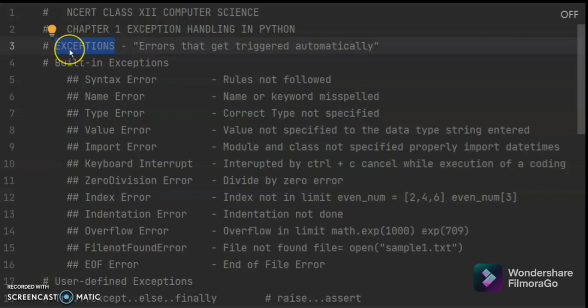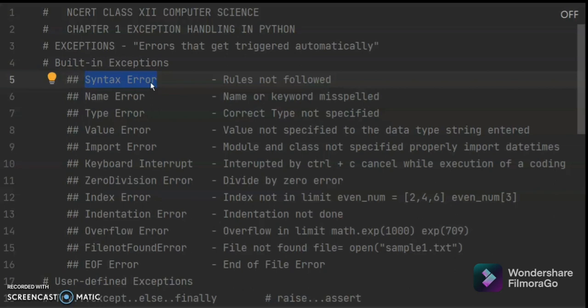So there are two types of exceptions. First one is built-in exception, which is already built into Python. Next, the user can define the exception, so we call it user defined exception. In built-in exceptions, we have a few listed here, but there are more built-in exceptions. Commonly we face syntax error. Syntax means the rules; for every language there are rules. If you are not following the rules, the syntax error will be raised.